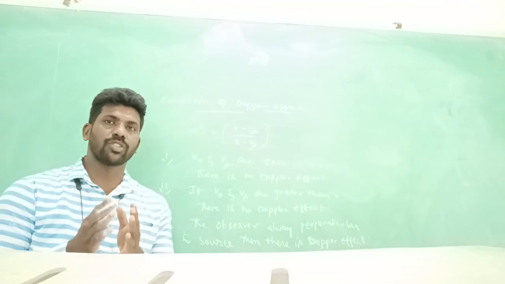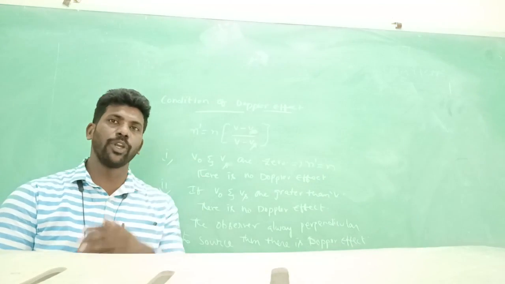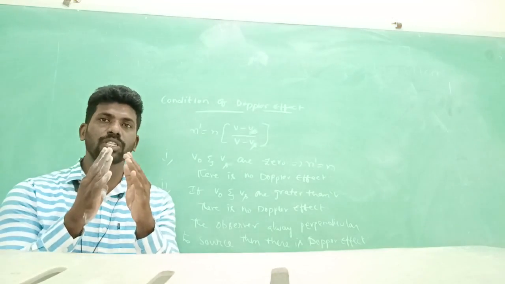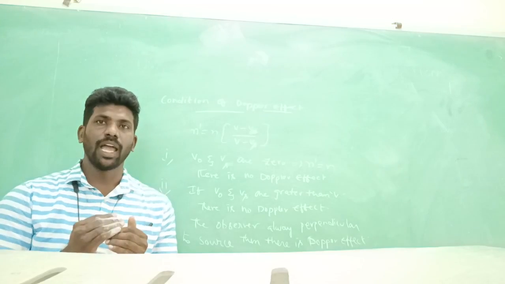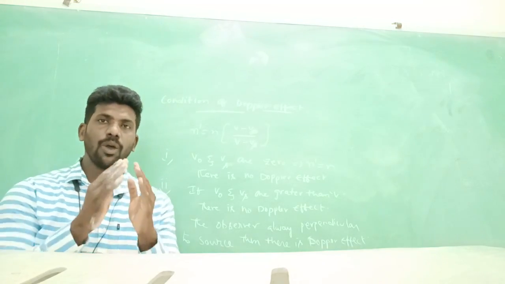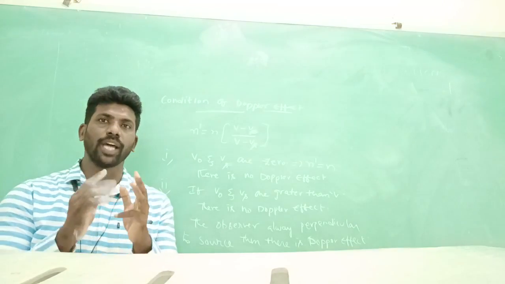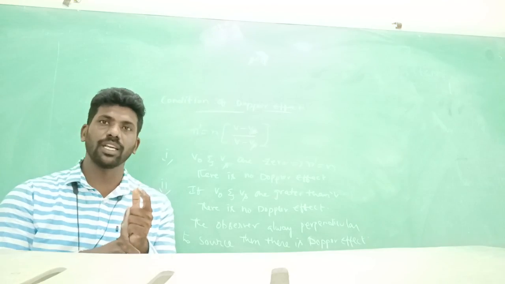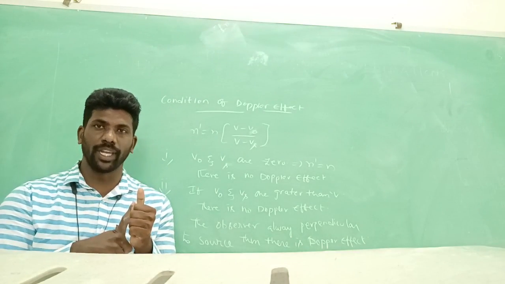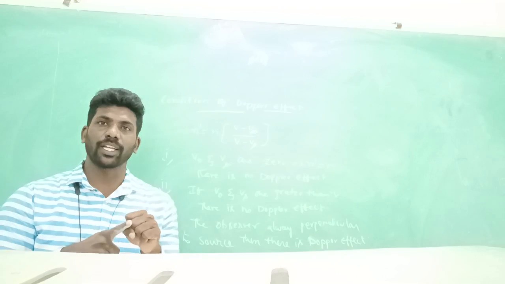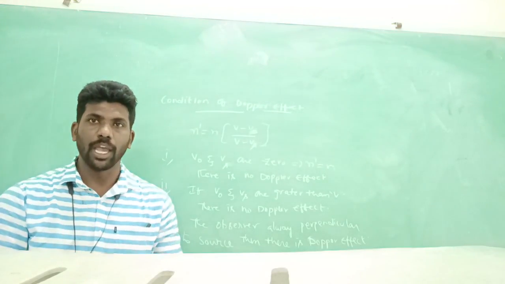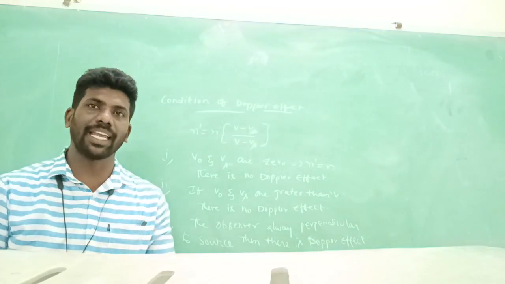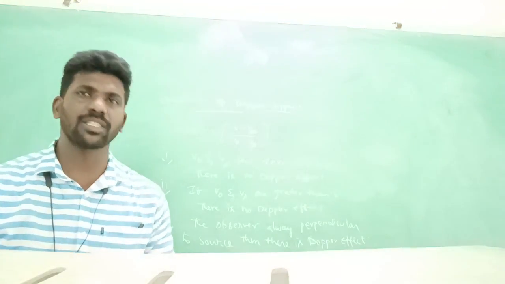Thank you. This is my first video on the Doppler effect. Another video will be coming soon on the Doppler effect when the source and observer are crossing at a particular position. In this video, only the Doppler effect and the conditions for the Doppler effect, the source and observer at rest, or source and observer moving. The vector form of the Doppler effect is the most important, along with the sign conventions. Based on sign conventions, we can derive any formula belonging to the given data in problems. Okay, students, thank you.